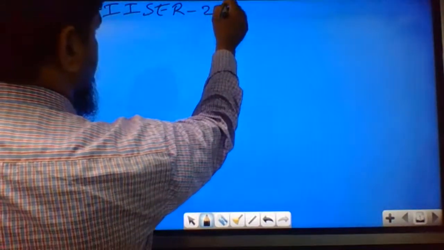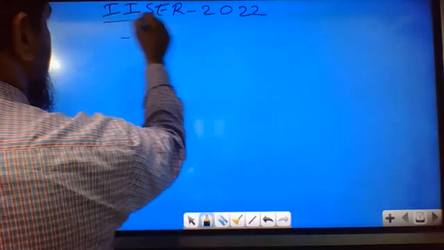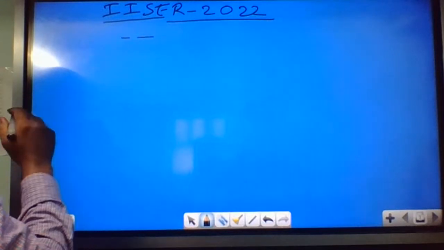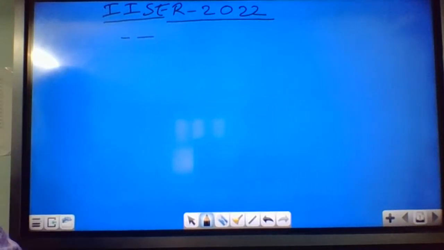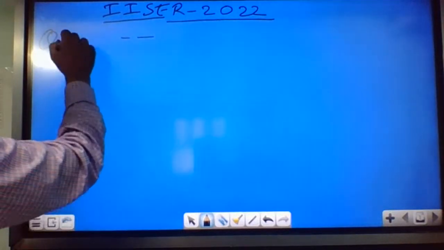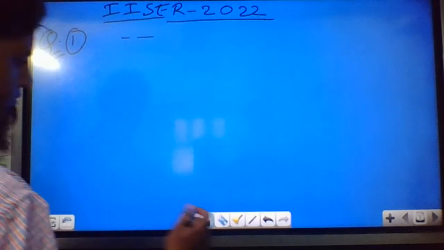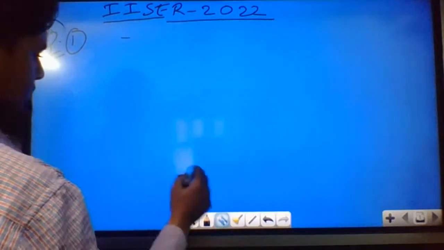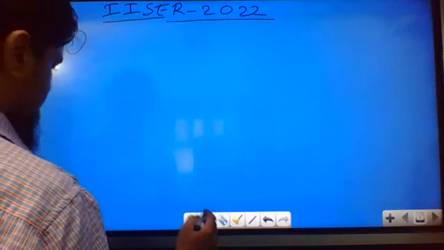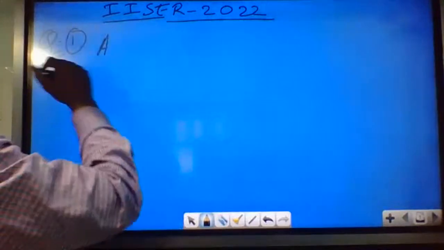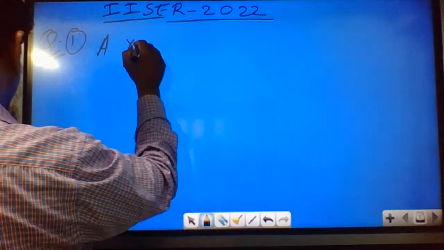This is the paper of 2022, the maths paper we are discussing. I write the question also. Question number 1 is from probability.